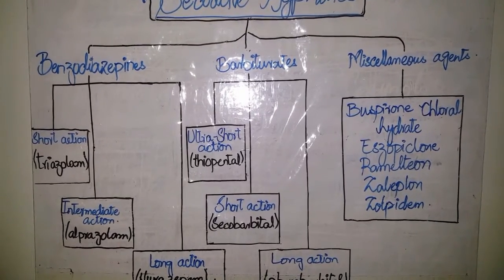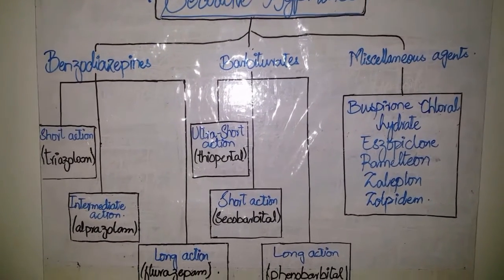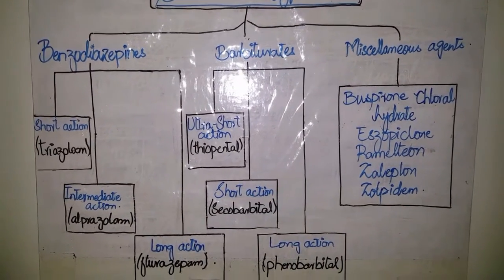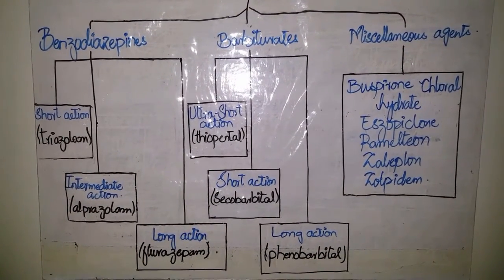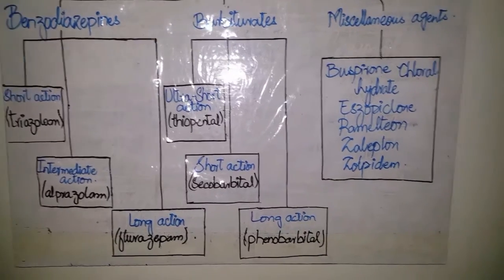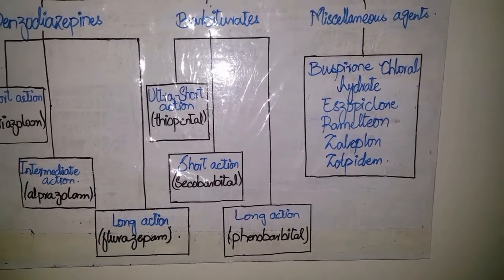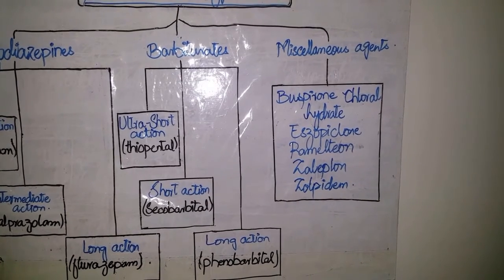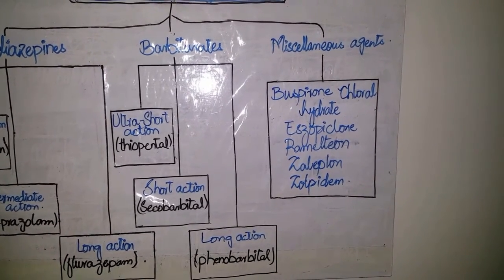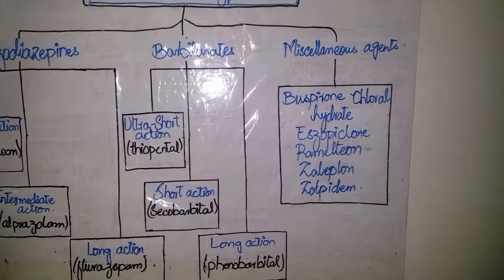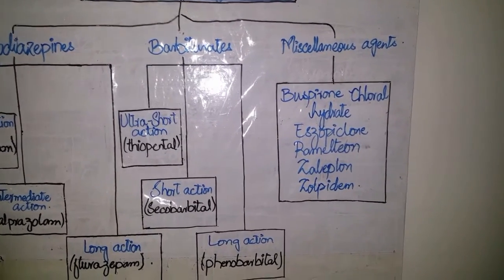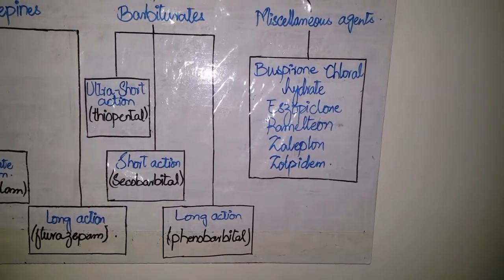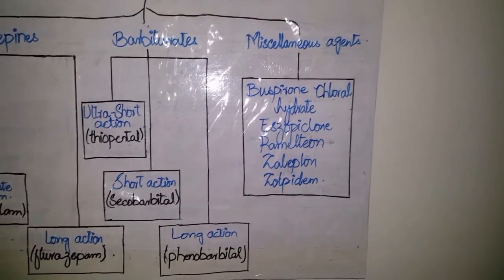Benzodiazepines are further subclassified into short-acting, that is triazolam and midazolam, intermediate acting alprazolam, and long acting flurazepam. Barbiturates are also subclassified into ultra short acting thiopental, short acting secobarbital, and long acting phenobarbital.